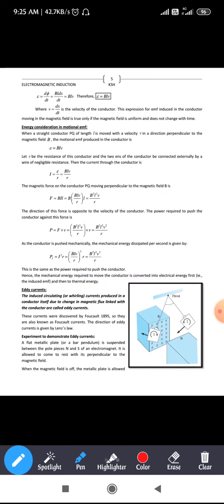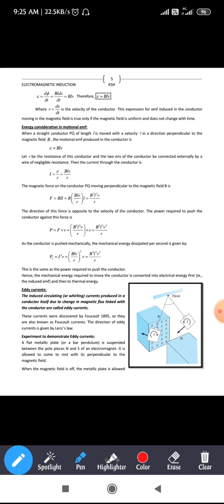So E = d phi by dt, and substituting the value of d phi as B L dx, we get E = B L dx by dt. Here dx by dt, the rate of change of displacement with time, is nothing but the velocity. So we replace dx by dt with v, and hence E = B L v.